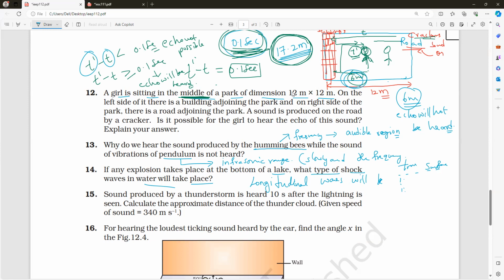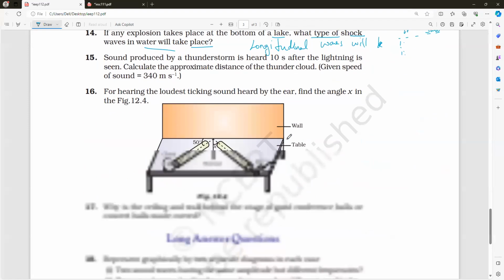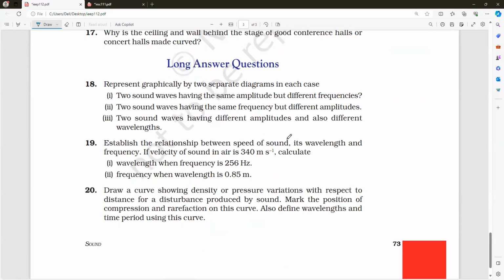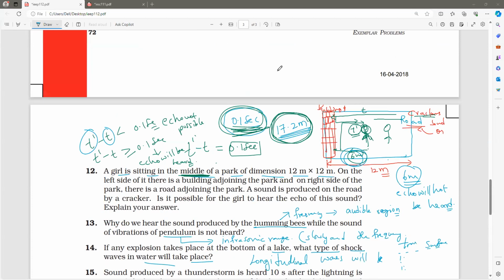The next one is numerical, and after that also everything is numericals. We will complete that tomorrow, and tomorrow we will solve extra questions. After that we'll make practice and start revising for the exam. I think on the 8th we have the exam. Three chapters, everything numericals, many things are there. We have to practice and revise everything. Then tomorrow we'll continue and complete it. Thank you, everybody. Meet tomorrow.